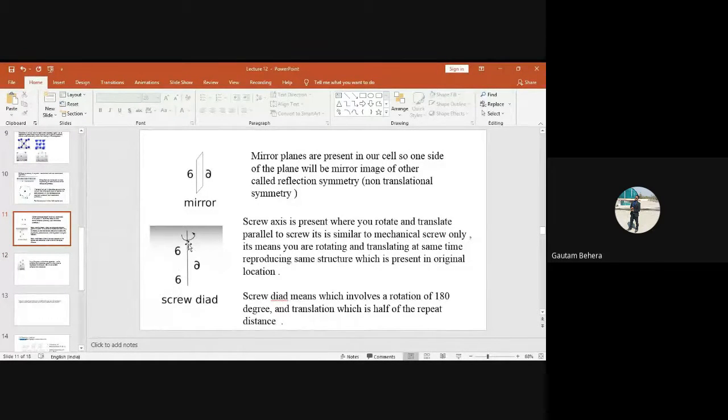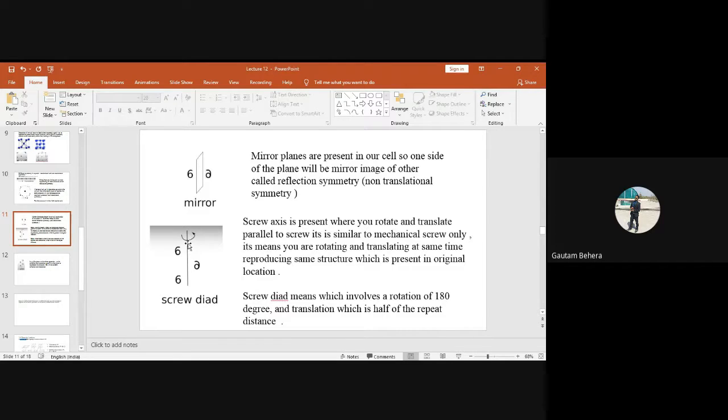This is very interesting. We have seen the mechanical screw, which we use to drill into a wall to hang something, right? So what does a mechanical screw do? It shows rotation as well as translation. Yes or no? Translation means it is going inside the wall, and it rotates, and only then will it go into the wall. So a mechanical screw shows rotation as well as translation.